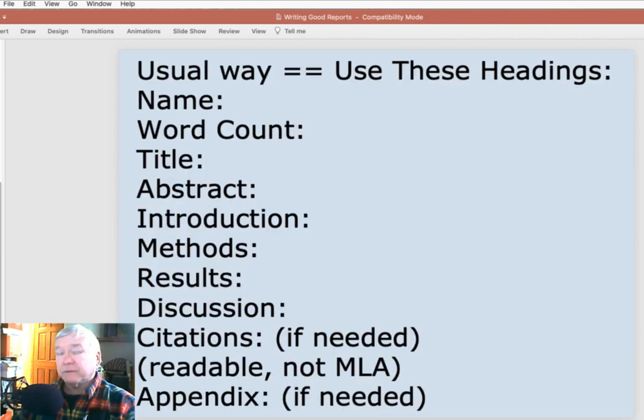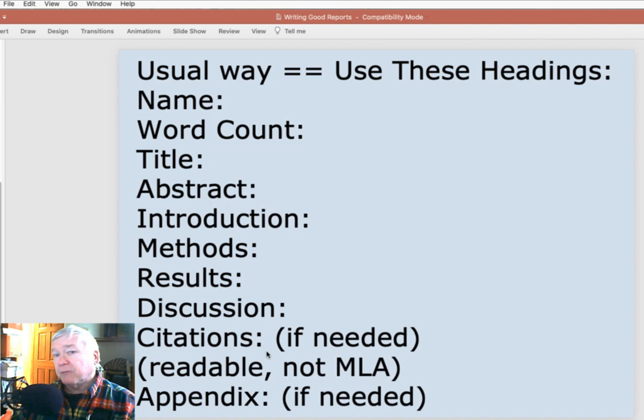So I distilled that Hershberg and other rubrics down to a set of headings that I would call our usual way. And so when I say do it in the usual way and use these headings, here's what I mean for your report. You put your name and then a word count when you're done, a title and an abstract, which is only written at the end after you've done everything else, an introduction, your methods, results, and discussion. You may need some citations, and so there's a place for you to put citations if you need any.